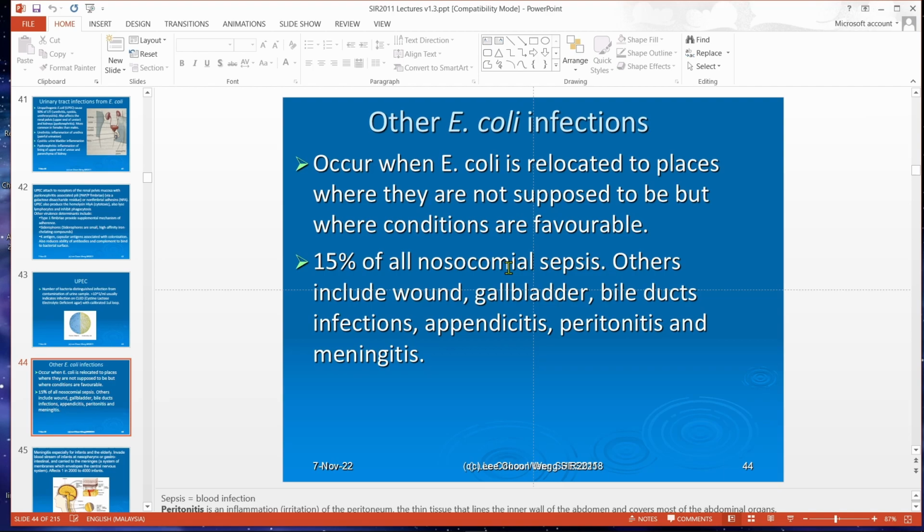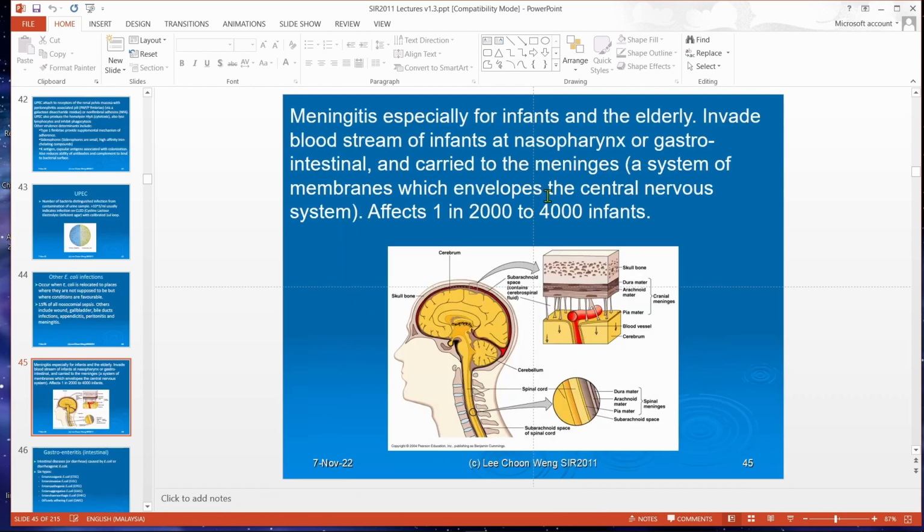Okay, so E. coli now represents 15% of all nosocomial sepsis. Nosocomial is another term for hospital-acquired infections. Meninges area. So the meninges are the membranes that envelop the central nervous system. So infection of the meninges, okay, infection of the meninges is called meningitis. You have different bacteria that can cause meningitis. So E. coli is one of them. Usually it infects infants and the elderly, those that are susceptible.